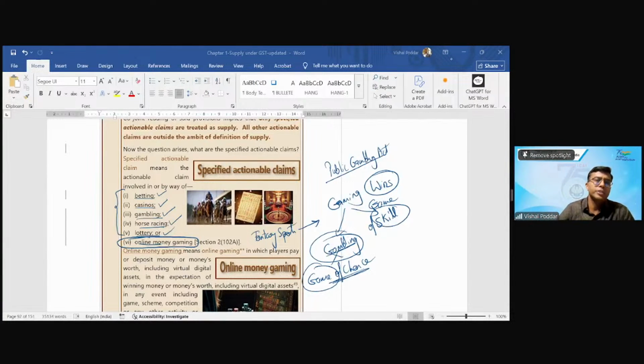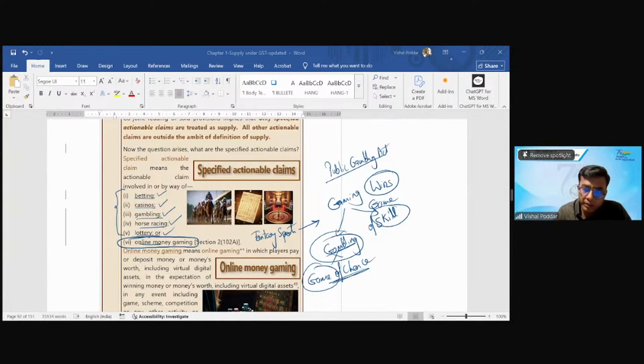Now, in between this, we had GST. And in GST, this matter again came up because if it is a game of chance, it will get qualified here in Schedule 3. If it is not, it will be qualified as a normal service. Like how you join any other portal for getting any other service from the portal, you are playing a game through the portal, so it is a normal service. But since this is yet to be decided under the Public Gambling Act, the same issue had become a major issue in GST, that if it is skill, it will become a normal service. If not, it will come here and then it would be differently taxed.